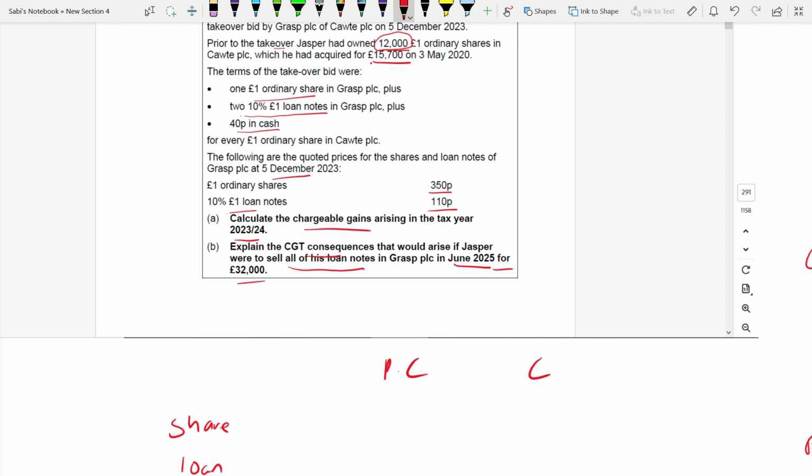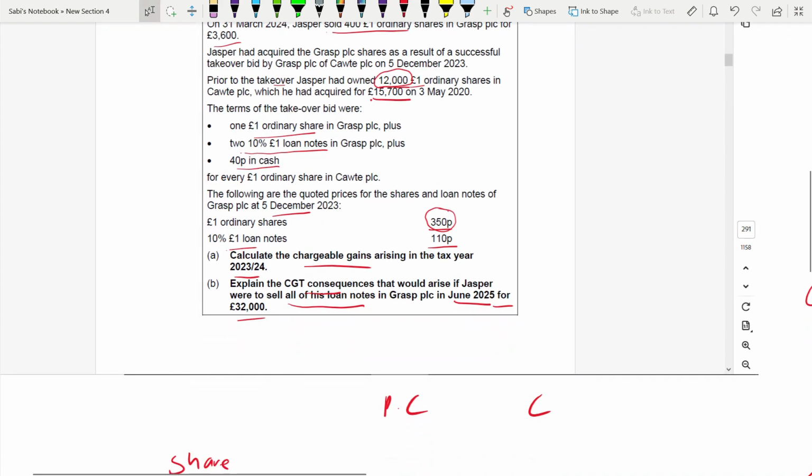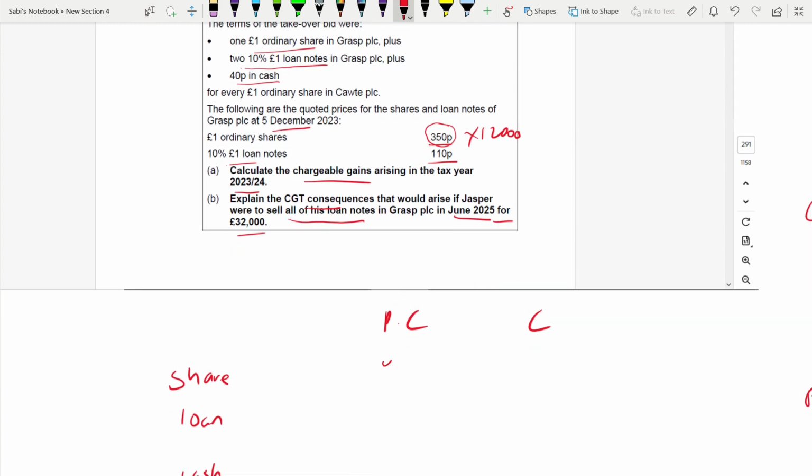Here, straight away they have given you how many shares. So 12,000 into 350 pence. They have given you the price. 12,000 into 3.50, so it is 42,000. 42,000 is the purchase consideration.